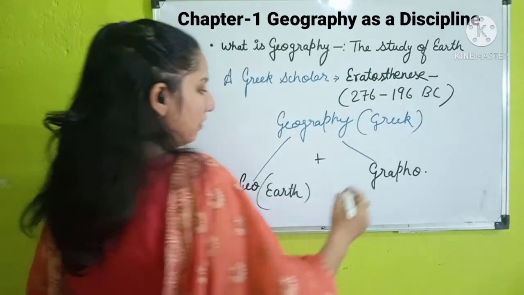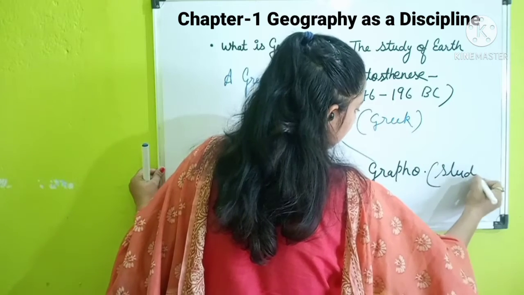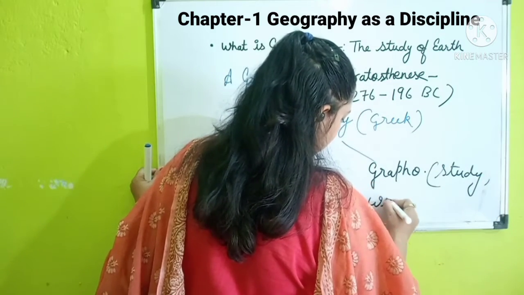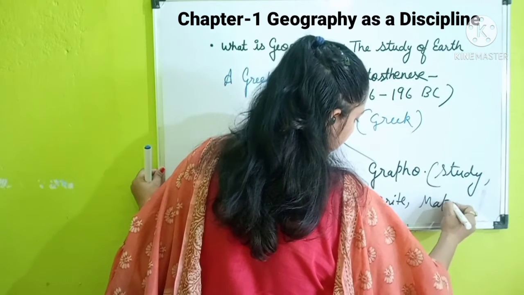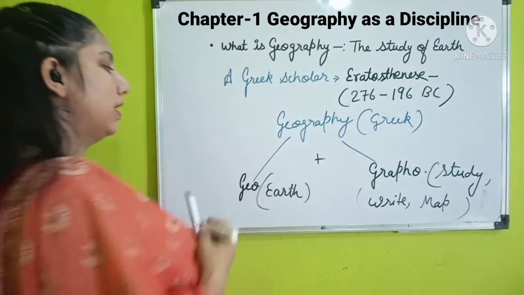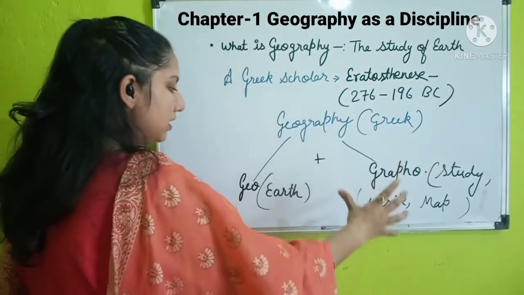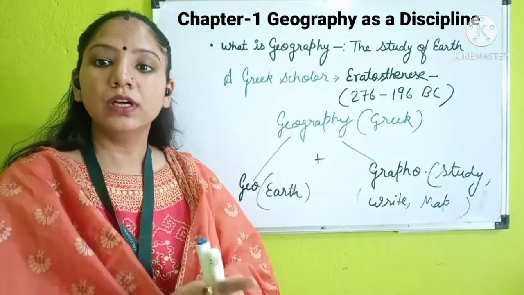The meaning of grapho is to study, to write, or to map. So here we can say geography is to study, to write, or to map about the earth.